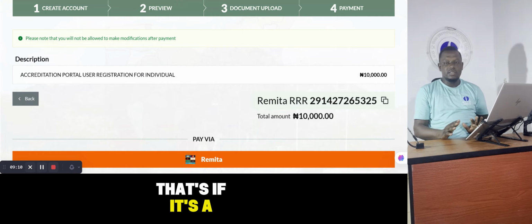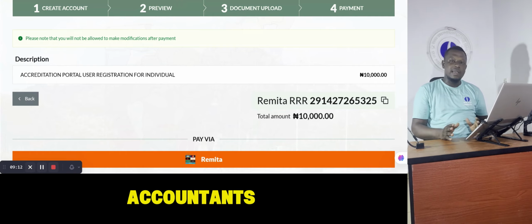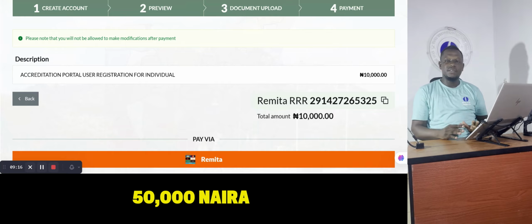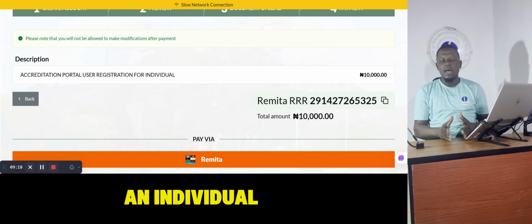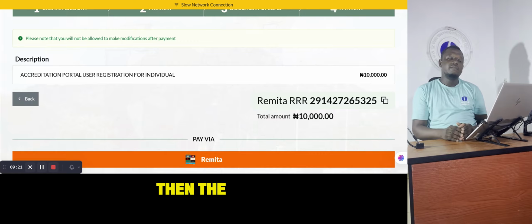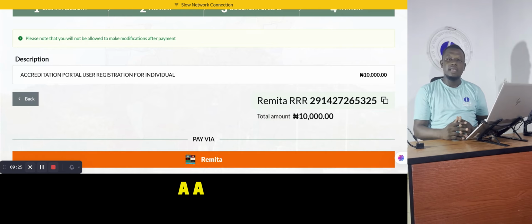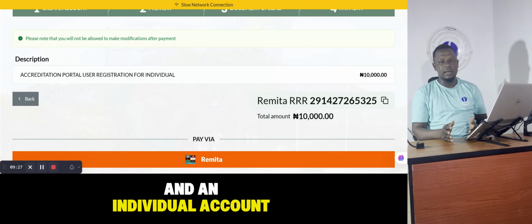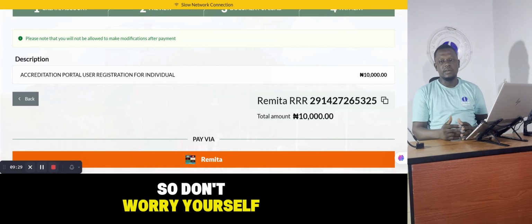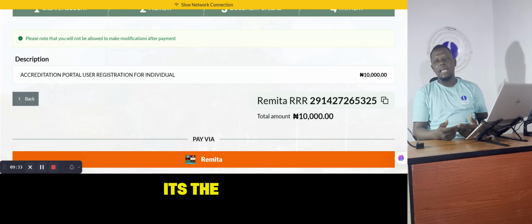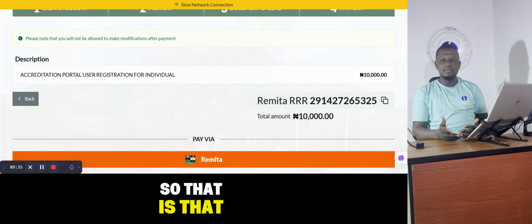That's if it's a law firm or a firm of accountants or a firm of chartered secretaries. The registration fee is 50,000 naira, but if it's for an individual, then the fee is 10,000 naira. There are not many differences between a firm account and an individual account, so don't worry yourself. The only difference is just the name that is ascribed to the account. Okay, so that is that.